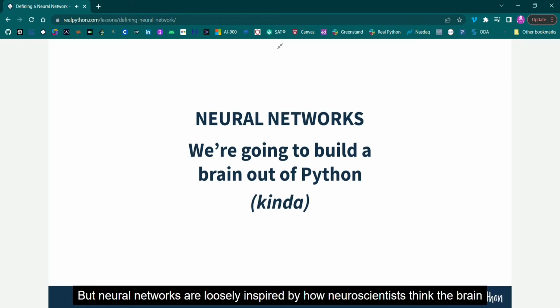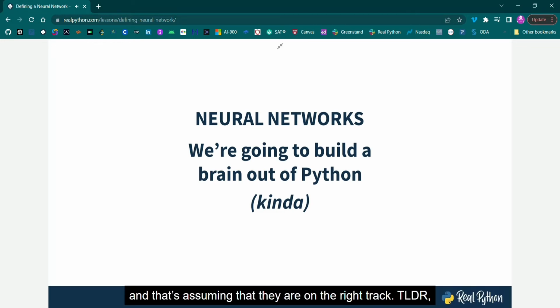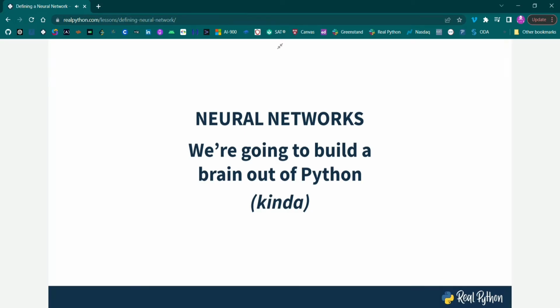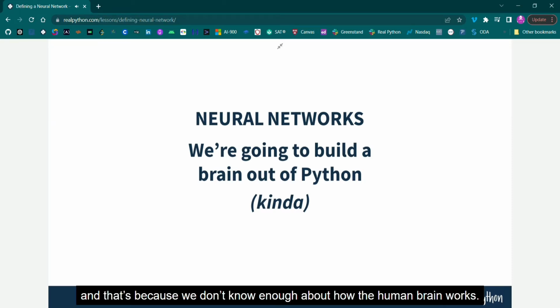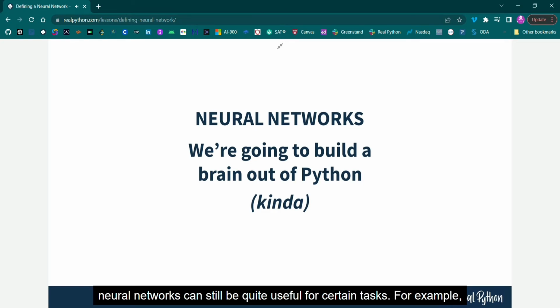But neural networks are loosely inspired by how neuroscientists think the brain might possibly work, and that's assuming that they are on the right track. TLDR, we cannot reliably replicate the functions of a human brain in Python or any other language, and that's because we don't know enough about how the human brain works. But on the other hand, neural networks can still be quite useful for certain tasks.